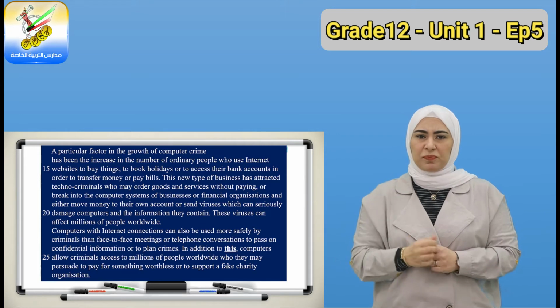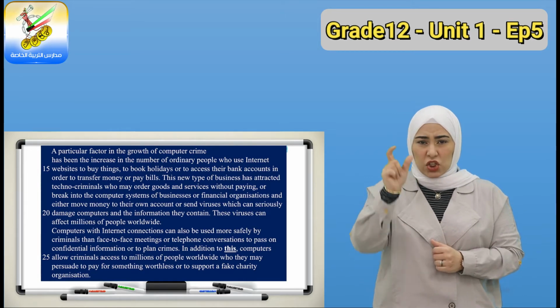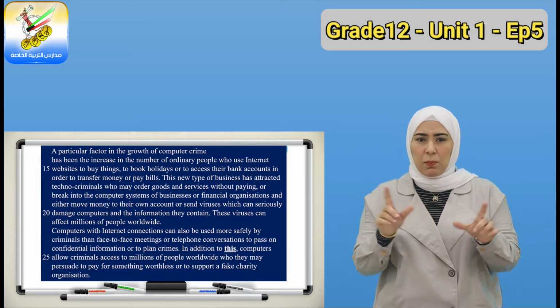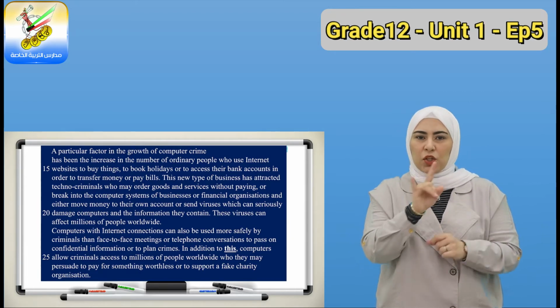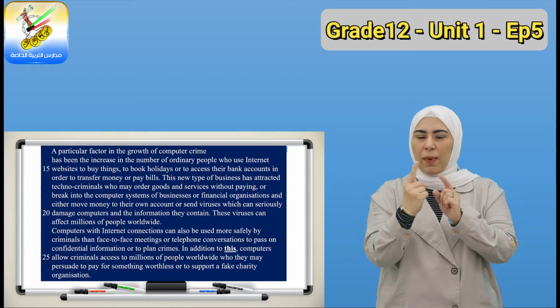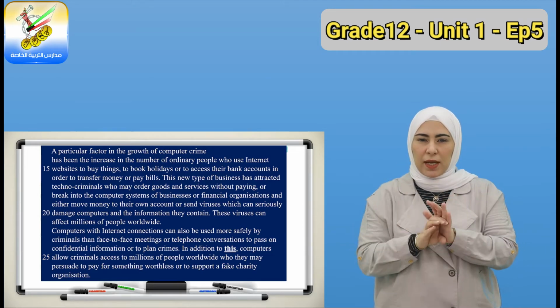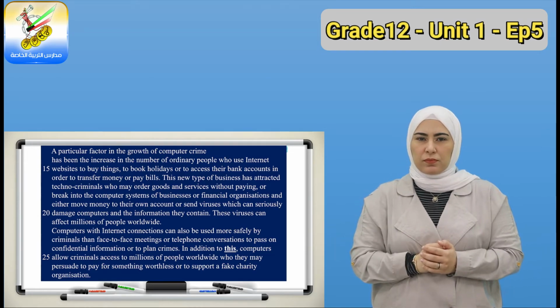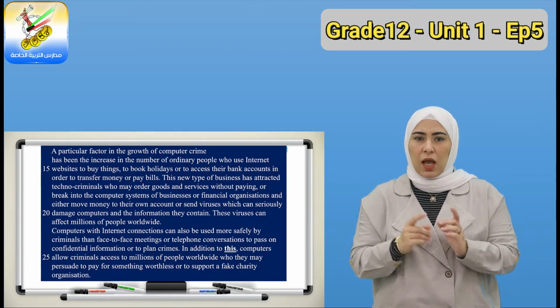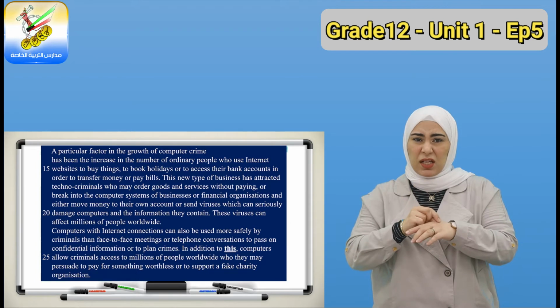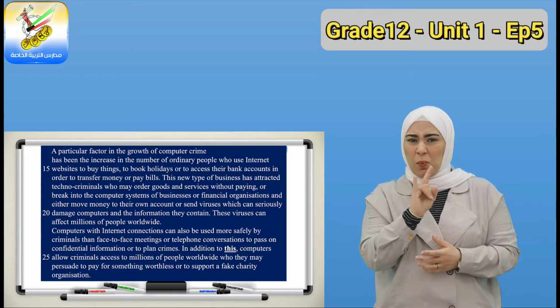Computers with internet connections can also be used more safely by criminals than face-to-face meetings or telephone conversations to pass on confidential information or to plan crimes. In addition to this, computers allow criminals access to millions of people worldwide who they may persuade to pay for something worthless or to support a fake charity organization.